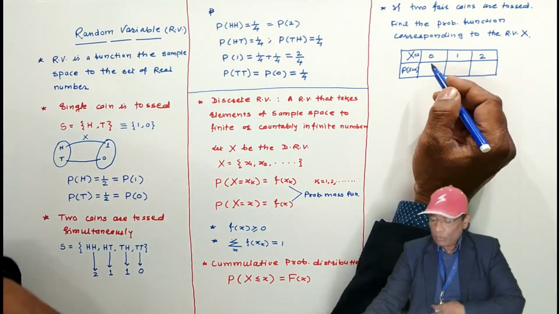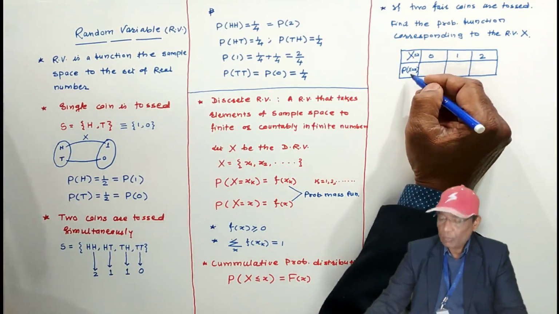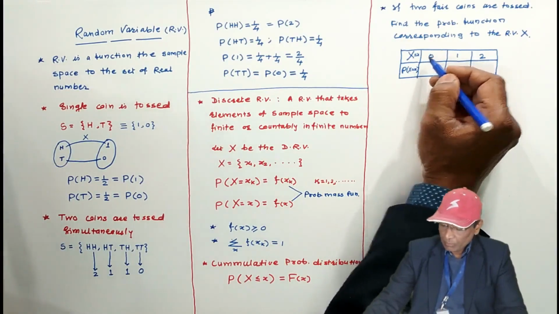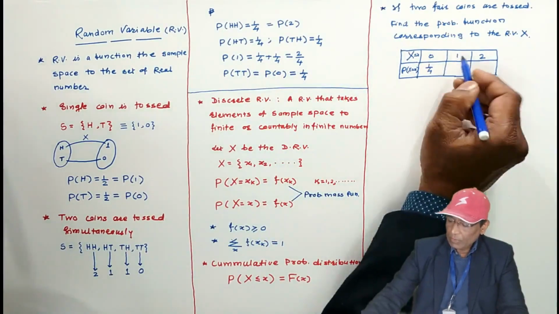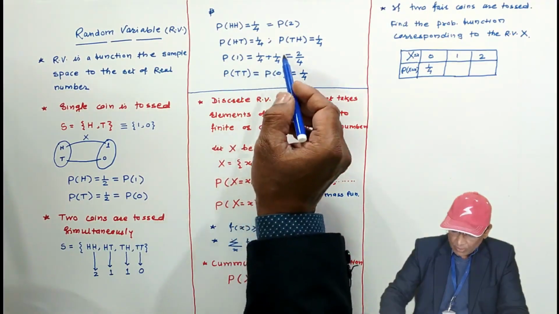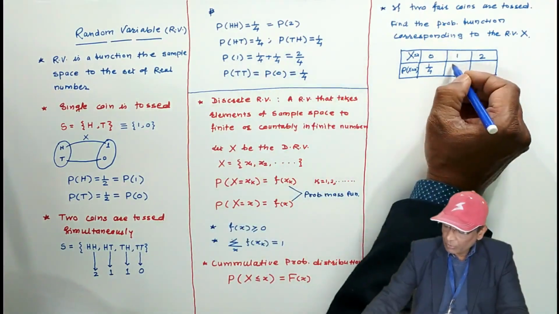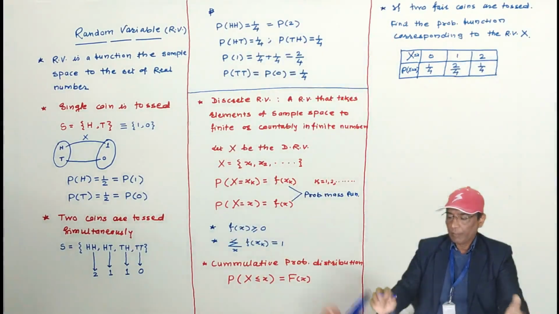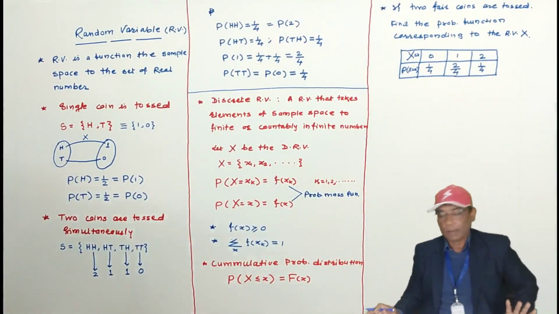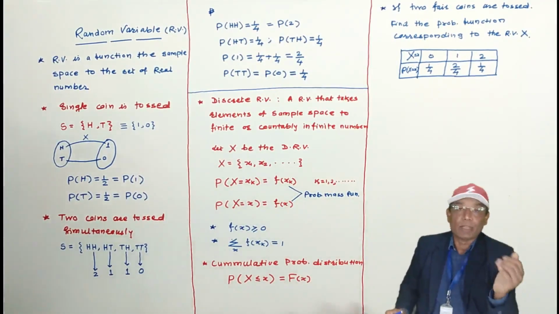So when two coins are tossed, what is the probability of 0? It is 1 by 4. What is the probability of 1? The probability of 1 is 2 by 4. And what is the probability of 2? It is 1 by 4. In this way, we have written the probability function in case of a discrete random variable.